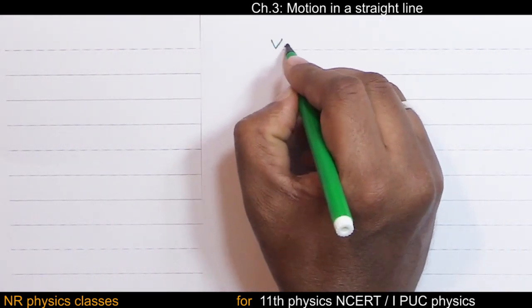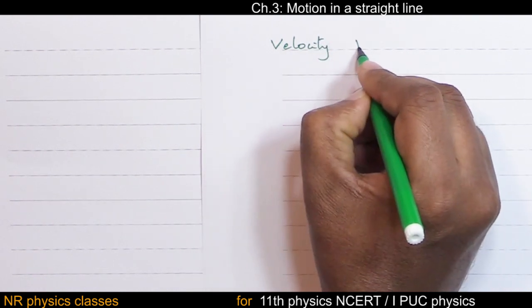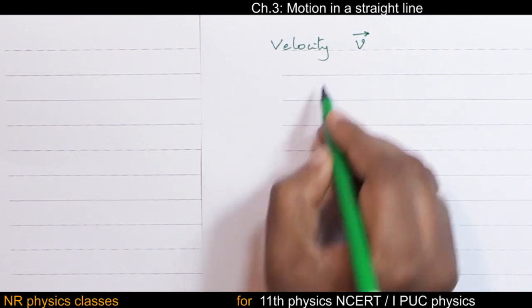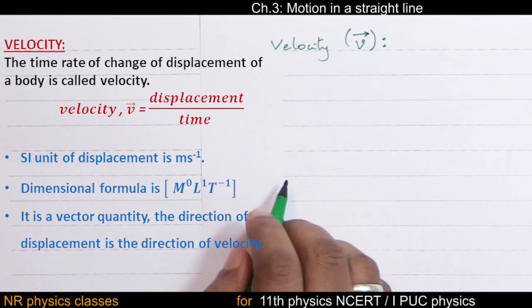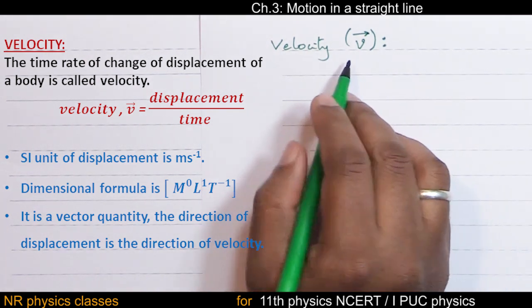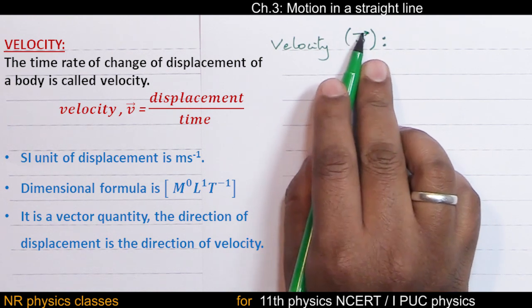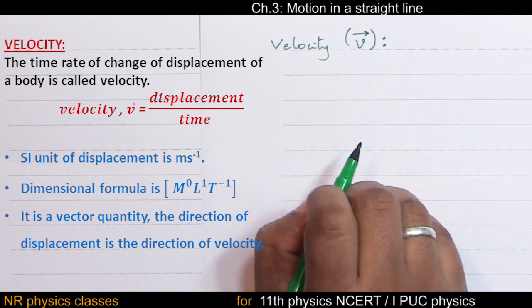Next, velocity. Velocity is denoted by V with an arrow mark. This symbol is used to represent velocity. Velocity can be represented by any letter, but over that letter there should be an arrow mark, which represents a vector.